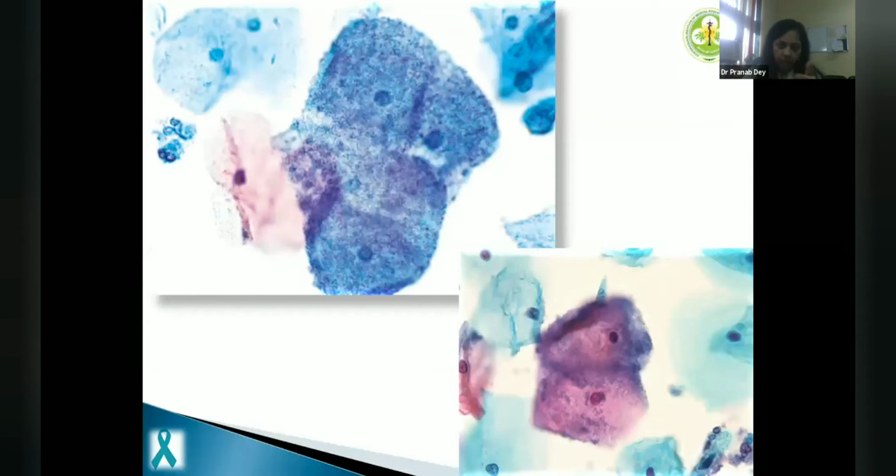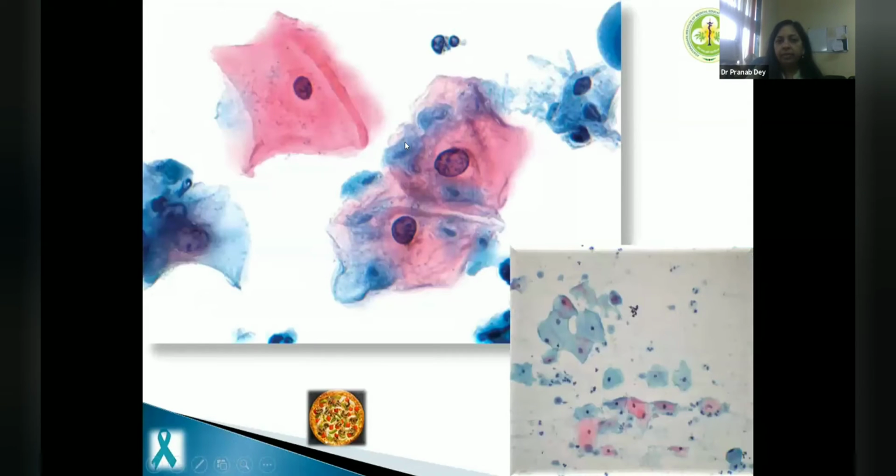We can actually skip infections. These are clue cells. This is like pizza topping of TVs. In liquid-based cytology, Trichomonas vaginalis are mostly seen sticking onto the surface of squamous cells. You can see the Chinese eye-like nucleus and reddish granules, and sometimes even in liquid-based cytology you can see the flagella also. So that's the difference. One is reddish granules. Second, they tend to stick onto the surface and we call them pizza toppings.